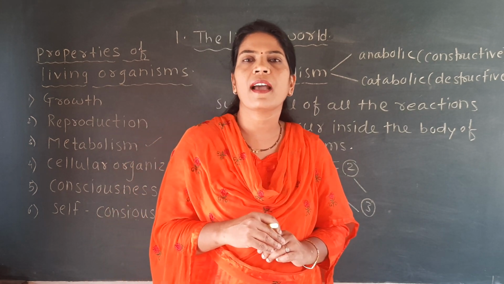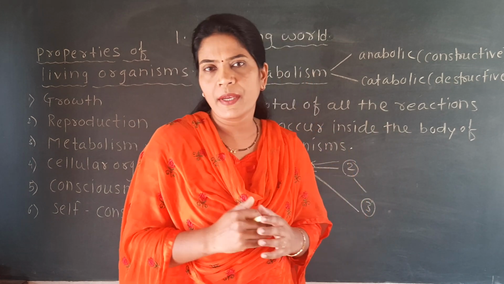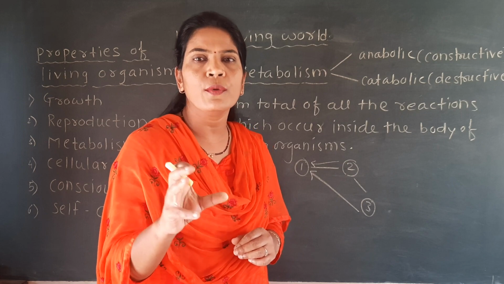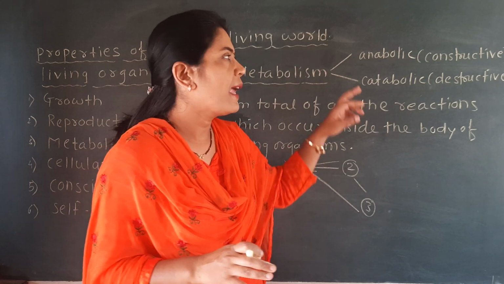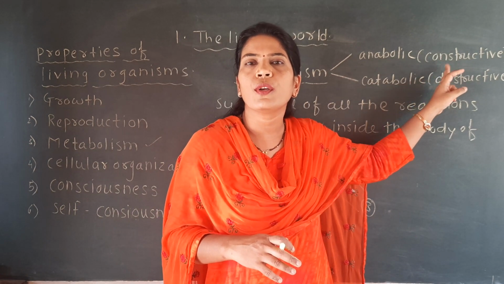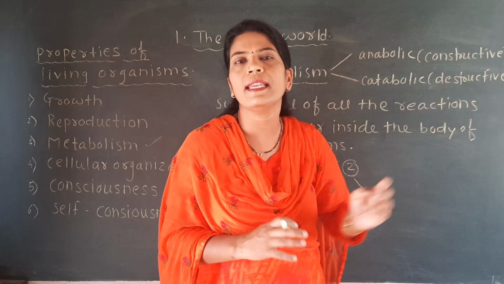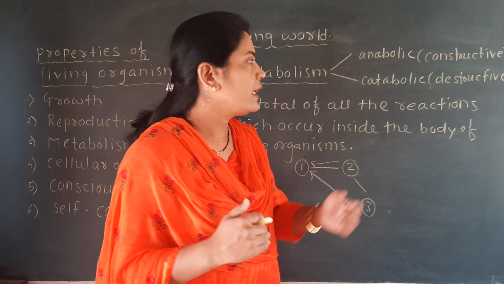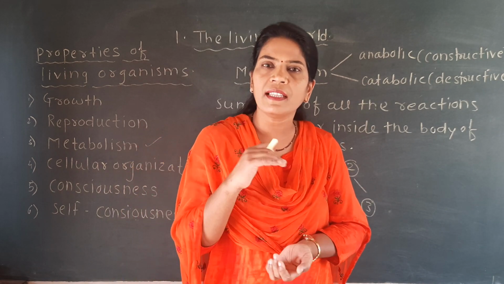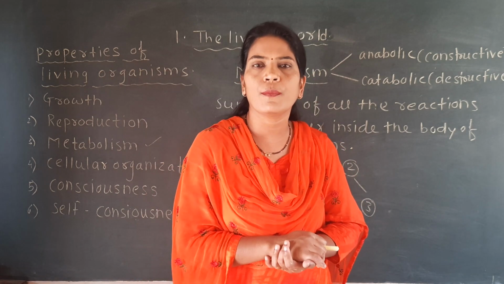These carbohydrates are formed from the raw materials present in that process, and thus a new molecule, new carbohydrate, new starch, new glucose molecule is formed. That process is called the anabolic reaction, because a new molecule gets constructed, synthesized, so it is called a constructive or anabolic process. But catabolism is called the destructive process, because in this process there will be destruction of the molecule, breakdown of the molecule.